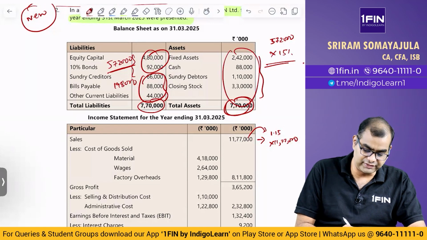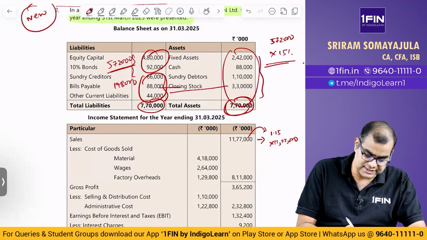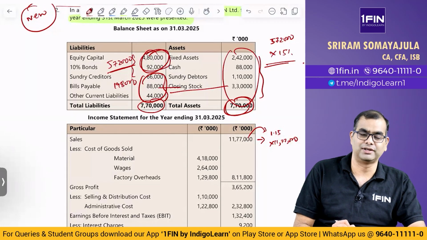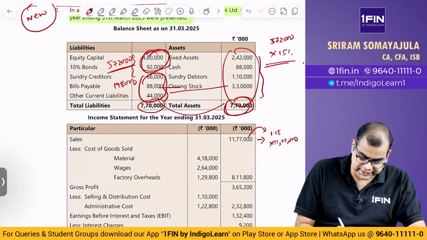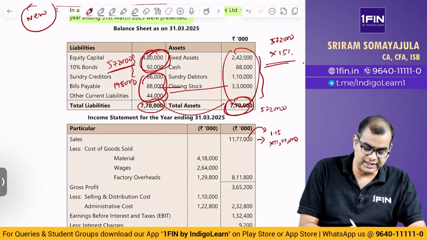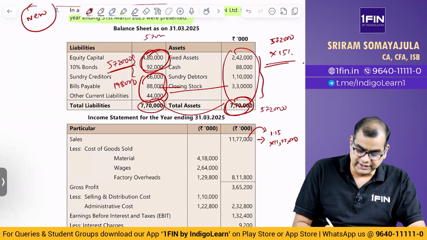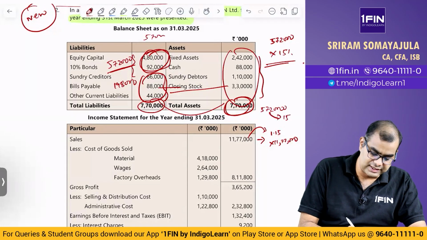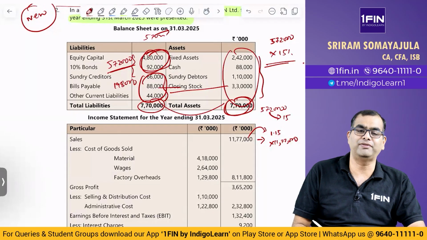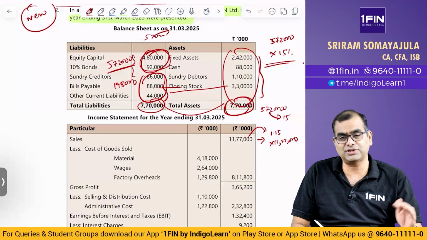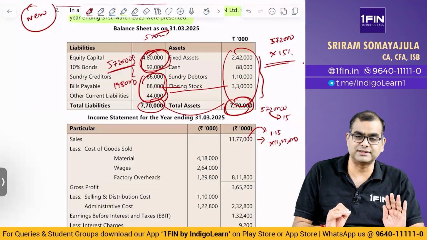If you move this 198 here, it becomes 572 on the asset side. Same way, the liability side will also be 572. Your equity and bonds also have to go up by 15%. How much of that is retained earnings? How much of that is debt? We will come to it. But this has to go up.